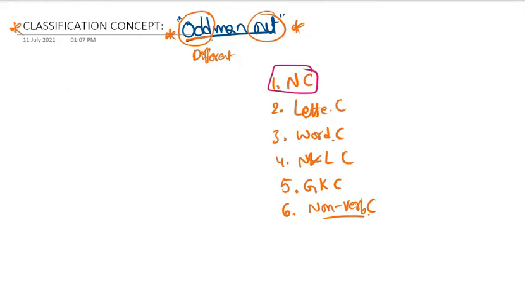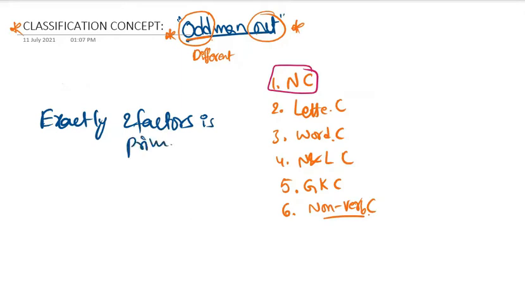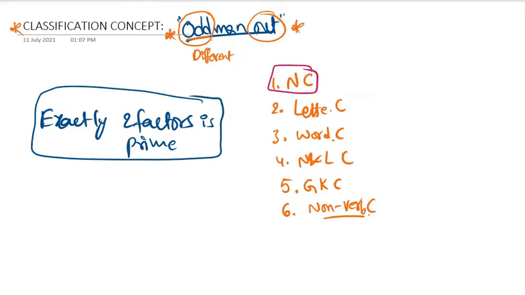I think Piyush said a better definition: a number having exactly 2 factors is a prime number. What are those 2 factors? 1 and itself only. So in the given numbers, if all are not prime numbers and there is only one prime number, then that will be the answer.